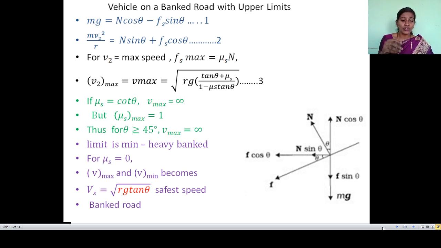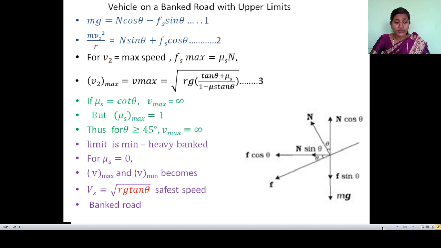Now here we have to put one substitution in the equation of minimum velocity and in the equation of maximum velocity. If we put the value of mu s equal to 0 in both equations, both will become Vs equal to root of rg tan theta.